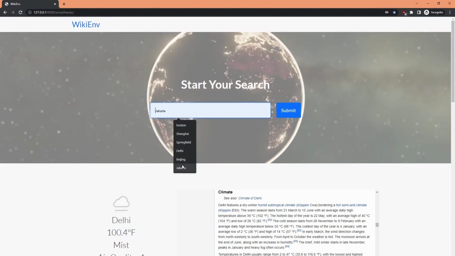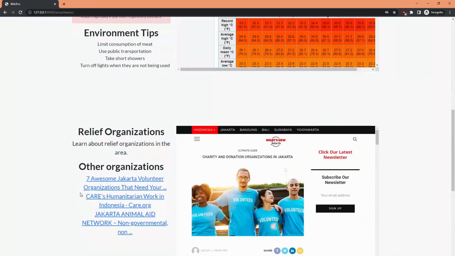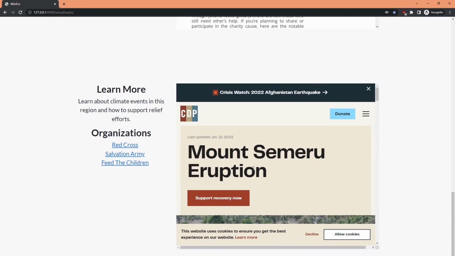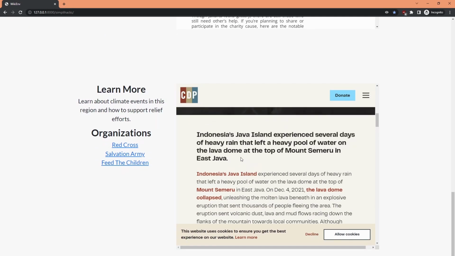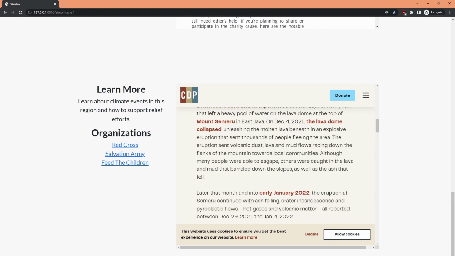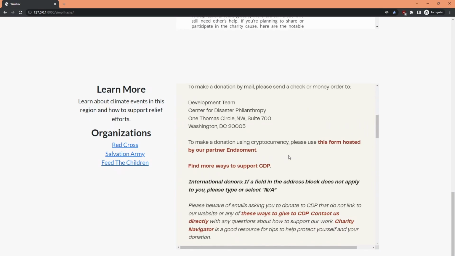Lastly, if we search for Jakarta, we can see that air quality is 5, which is a little dangerous, so the website warns you about this, gives more environmental tips, and it even gives you a news story on the Mount Semeru eruption that happened in Indonesia, which the user can learn about, and even donate to support the disaster recovery.